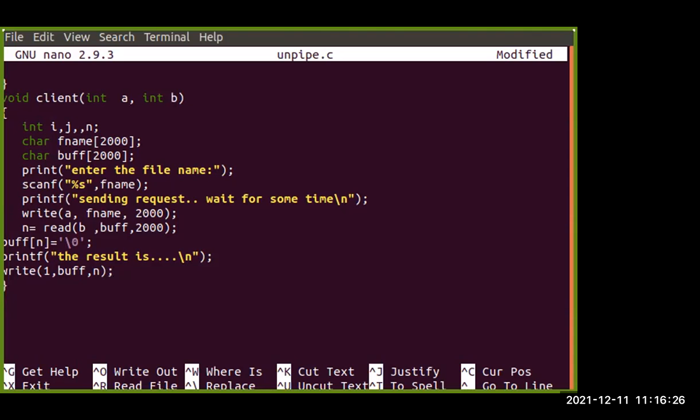So this is the part for the client side. Now we need to write the value for the server side. So then there will be a part for void server, and then again some values will be passed. Suppose A and B I am passing here, because the client will be requesting, and that will be requested to the server side. So the value is going to be put into the server side.